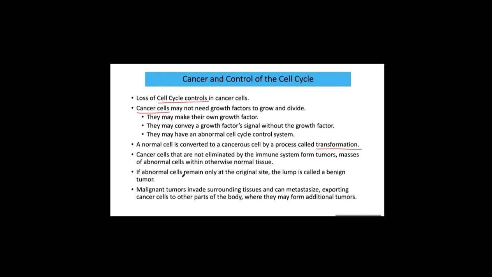The abnormal cells remain only at the original site. The lump is called a benign tumor. Some abnormal cells just stay there. They grow. The number of abnormal cells grows, but they just stay in one spot. And if a doctor finds it early, then with just surgery, you take out the lump of abnormal cells, and then you'll be okay.